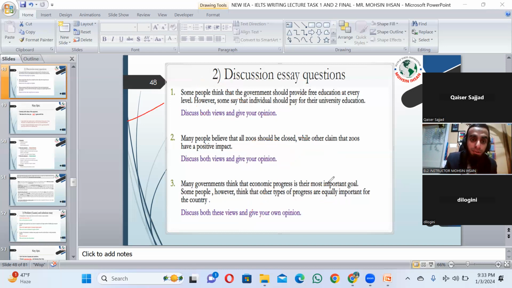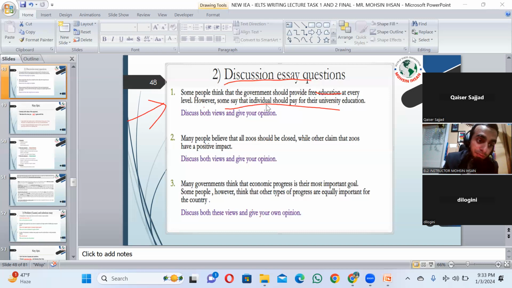Now, also look at the first topic. Some people think that the government should provide free education at every level. However, some say that individuals should pay for their university education. Discuss both views and give your opinion. Again, in the first paragraph, one idea: some people think the government should provide free education. In another paragraph, they should pay for their university education. And in the last paragraph, the conclusion, you talk about your opinion.